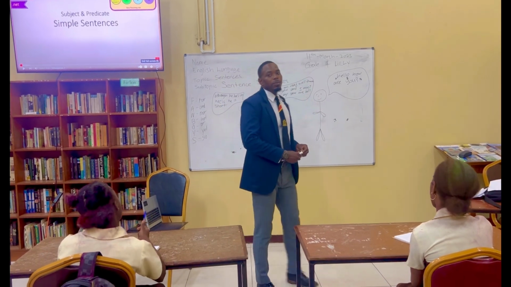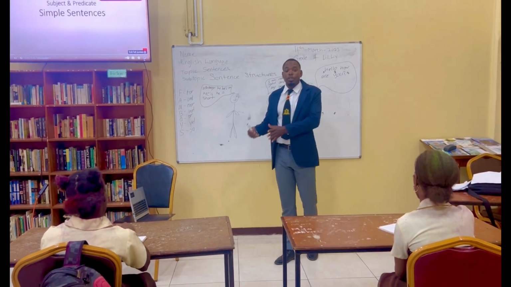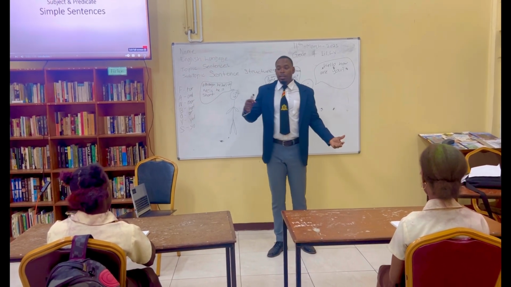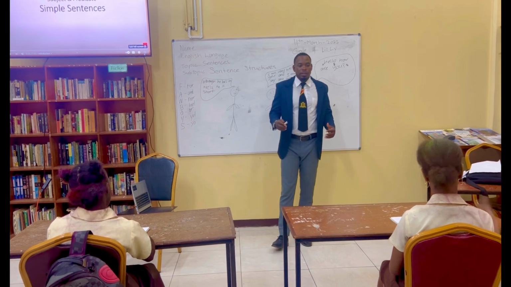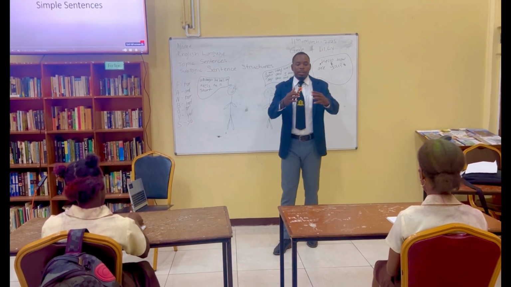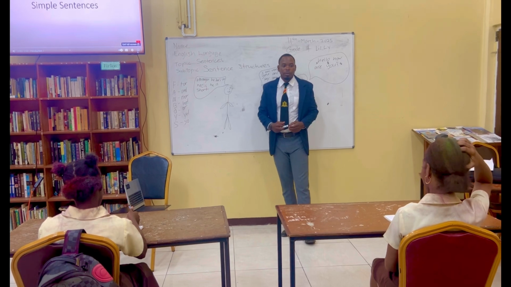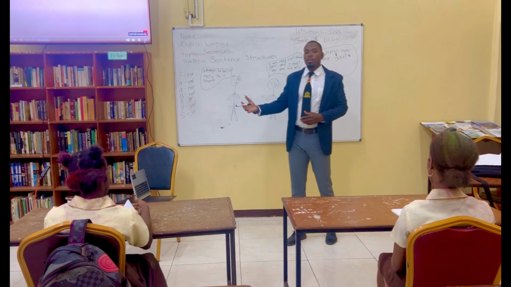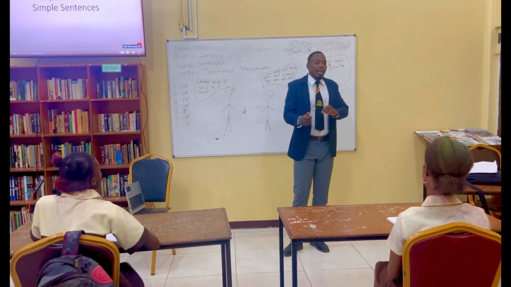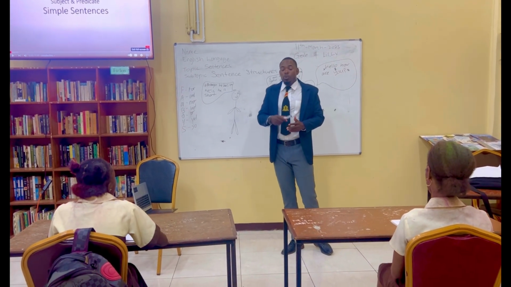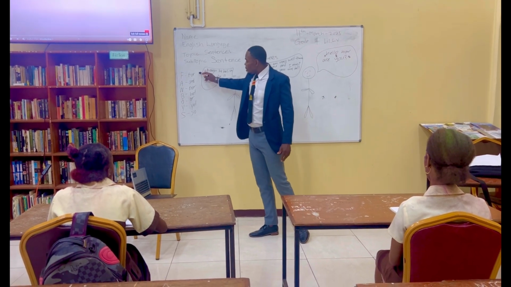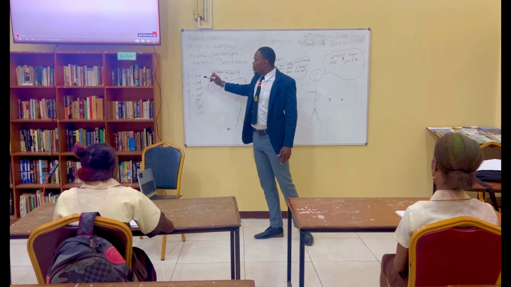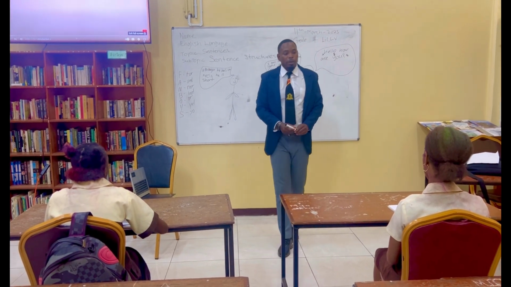Okay, so now since we know what is an independent clause, which is also the same thing as a simple sentence, and we have a dependent clause, what do you think is a compound sentence? Anybody? An independent clause joined by a dependent clause. Yes, so when you join an independent clause, which makes sense on its own, and a dependent clause, you have to use one of these coordinating conjunctions. So, copy this definition for compound sentence.